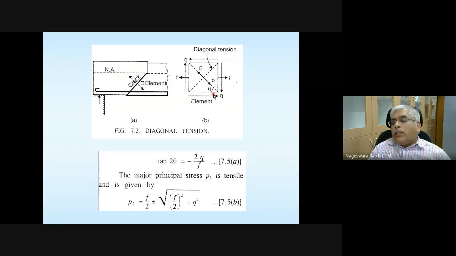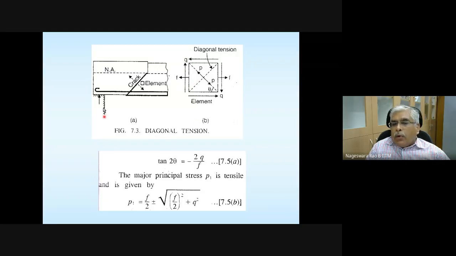When theta is equal to 0, this plane is going to be at 90 degrees. So at the midspan, approximately, the orientation of the crack at its originating point is going to be at 90 degrees, or perpendicular to the longitudinal direction of the beam, or the length of the beam.